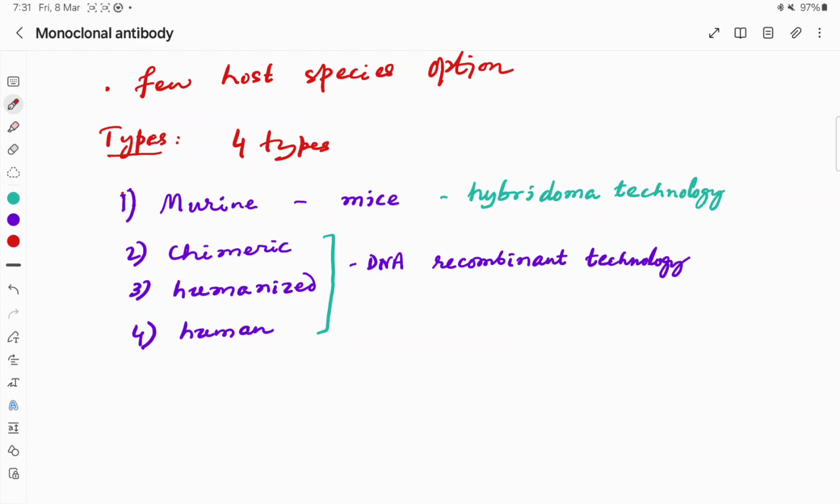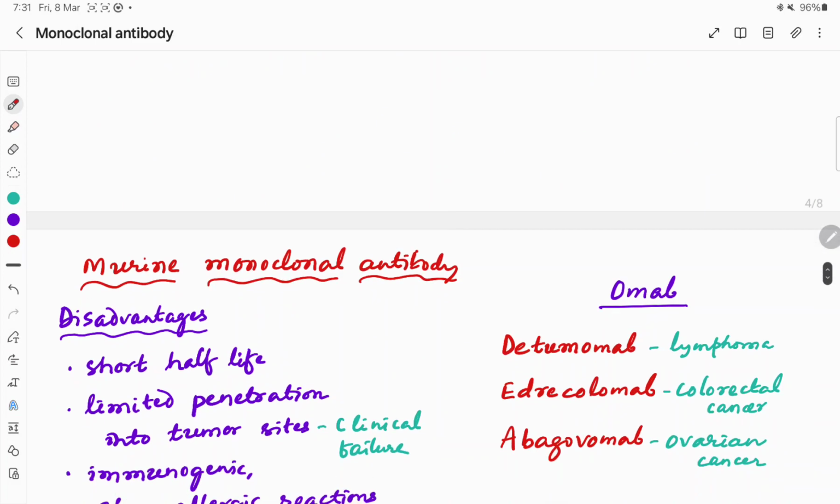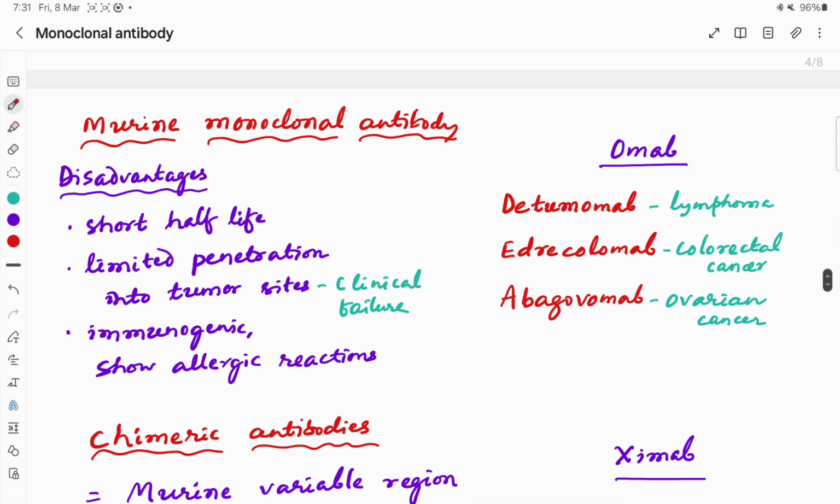The first one developed is the murine from mouse. Murine monoclonal antibodies developed by the hybridoma technology. Then this hybridoma technology is replaced with DNA recombinant technology. Then the second type is the chimeric. Then the third type, humanized monoclonal antibodies are developed, and finally now we have the human monoclonal antibodies. So we'll discuss one by one. Murine monoclonal antibody.